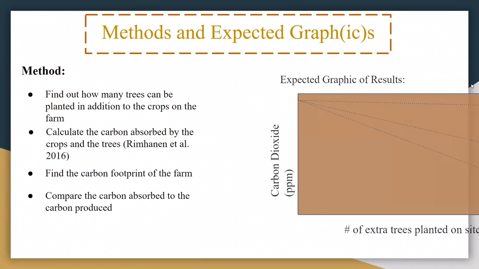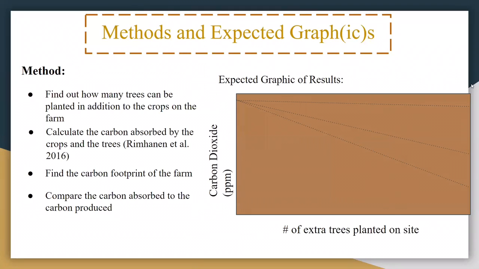Our possible results are that the trees absorb more carbon than the farm produces, allowing it to take more from the environment. The trees absorb as much carbon as the farm produces, which leads to the farm having a net zero carbon production, or the trees absorb less carbon than the farm actually produces.